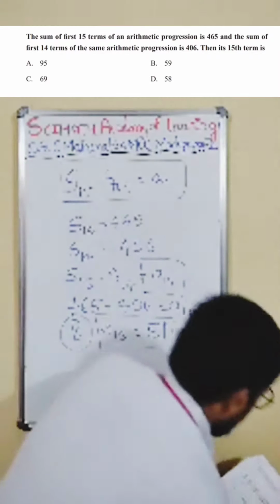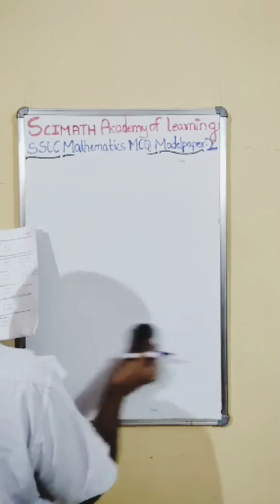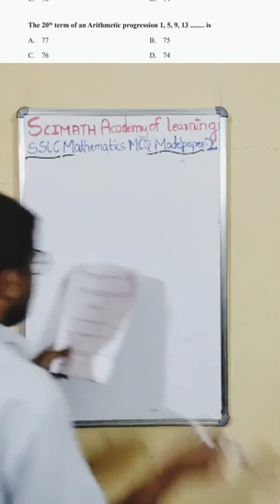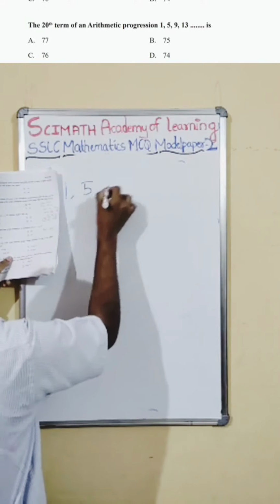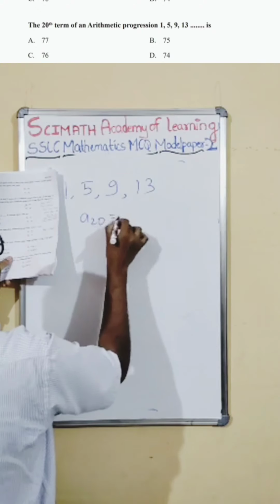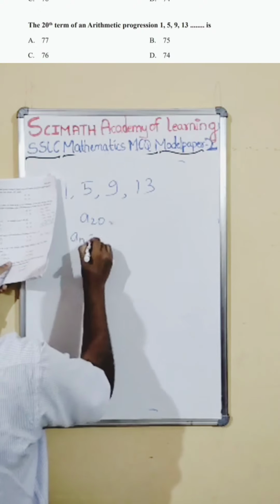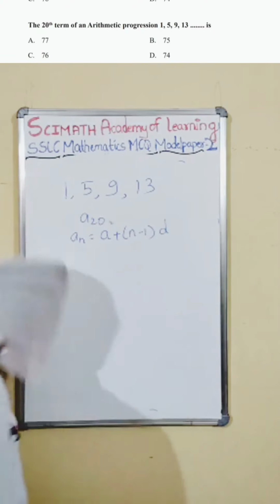Okay, let us quickly go to the next question. Next is again from the AP. It is again very easy. They are asking us for the 20th term of the arithmetic progression. This is the arithmetic progression given, so they are asking us A20. We know the formula for this one: An is equal to A plus n minus 1 into d. This is the formula to find the An.